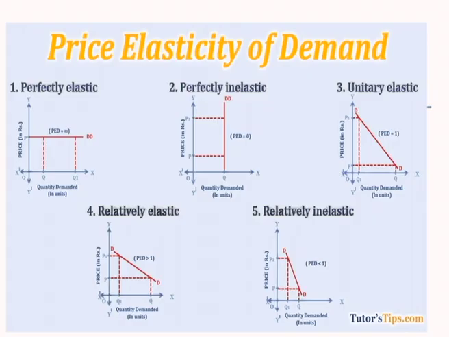The perfectly elastic demand curve will be parallel to the OX axis. Perfectly inelastic will be parallel to the OY axis. Now, there is unitary elastic. What is that? However much the price changes, the same amount the quantity will change. The change in the price and the change in the demand will be equal, that you call unitary elastic. So, this will be there.